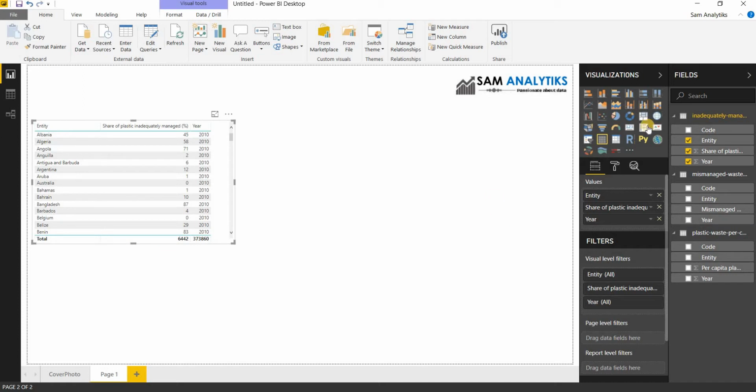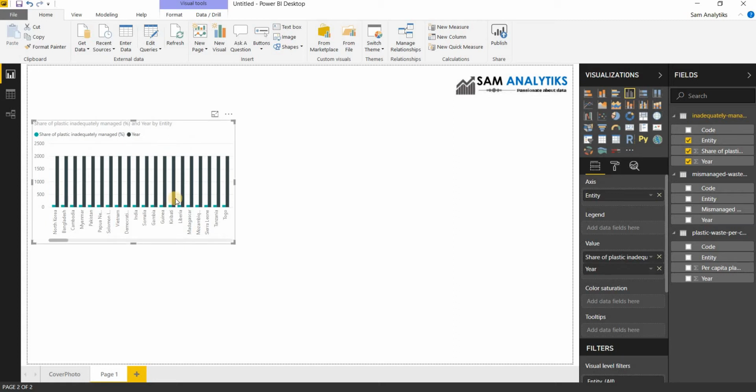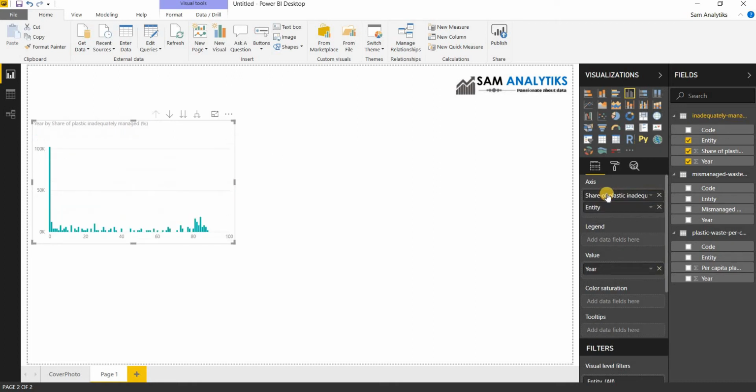And in this part, if we take a bar chart, we can definitely get this kind of visual, although it hasn't been formatted yet. So in this section, we will use the share of plastic in the axis part, the values will be our entity, and the year should be in the legend section.